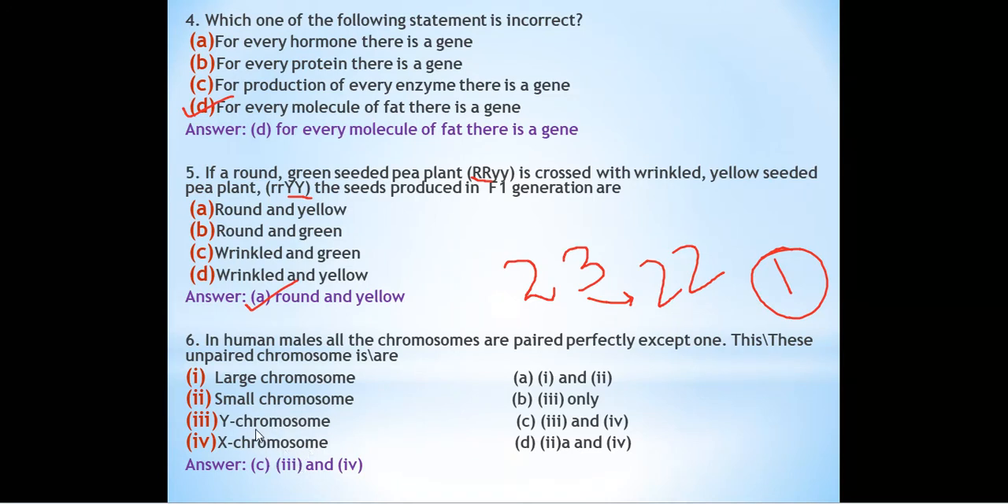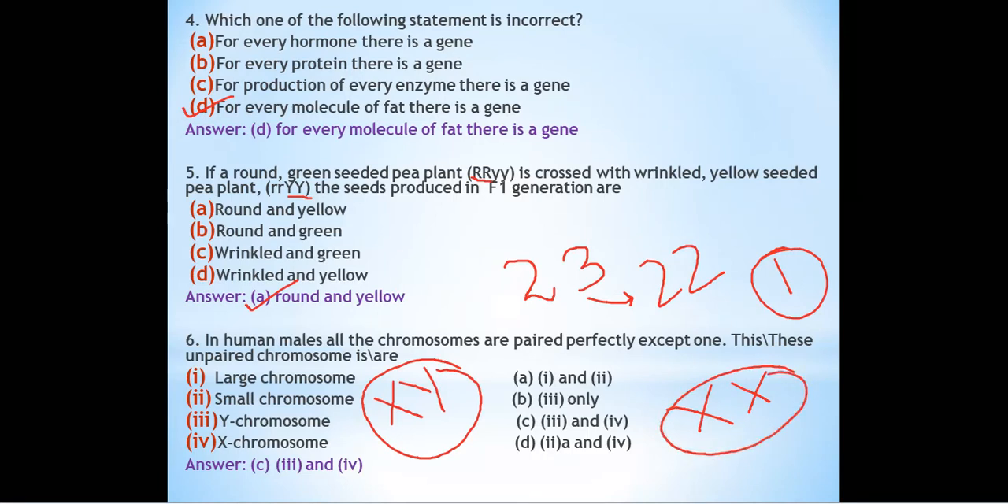And the correct answer is Y chromosome and X chromosome, because as we all know, the sex in man will be determined because of the sex chromosomes only. And in men the pair of sex chromosomes is XY. So these X and Y chromosomes are not similar to each other, so these are the unpaired chromosomes. In females, both sex chromosomes are XX. They are similar in structure, but X and Y are not similar. One is shorter and one is longer. So these are the mismatched pair. They are not paired completely. So the correct answer is option number 3 and option number 4.